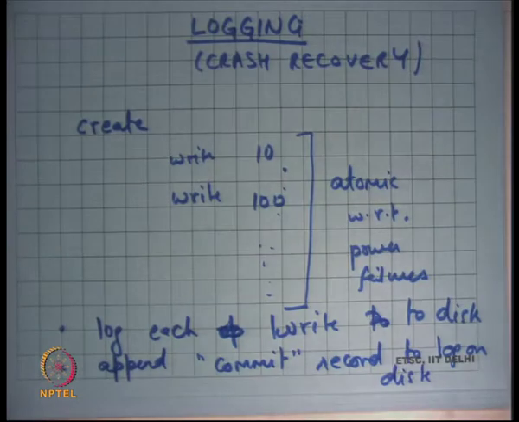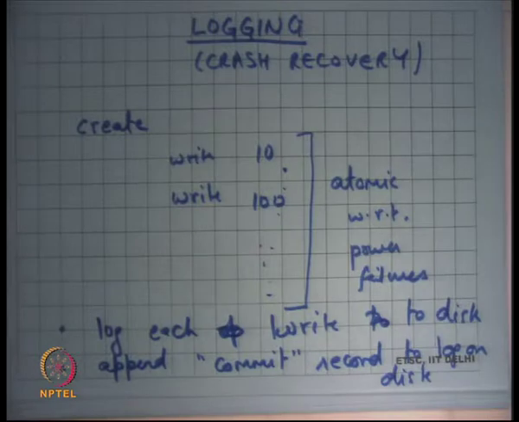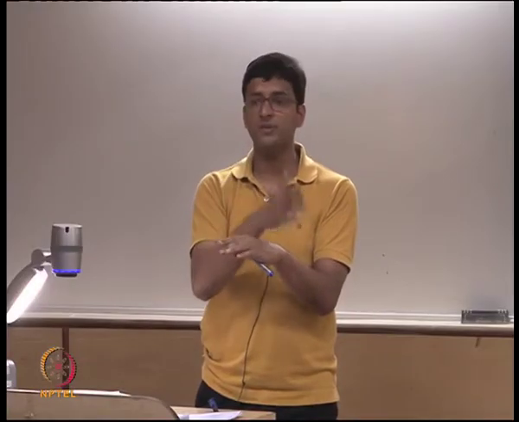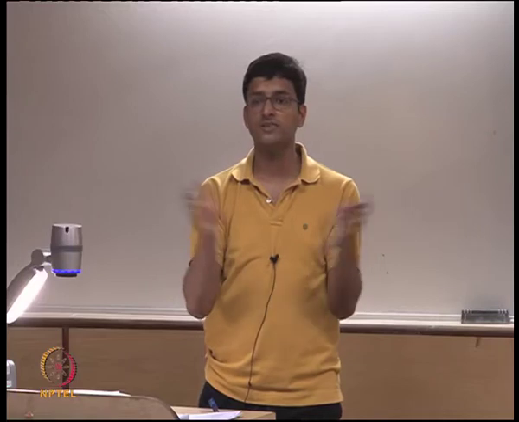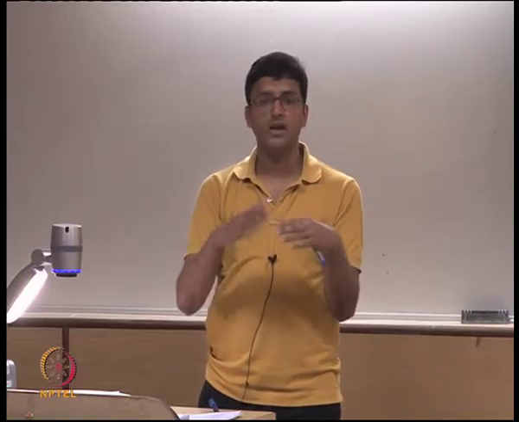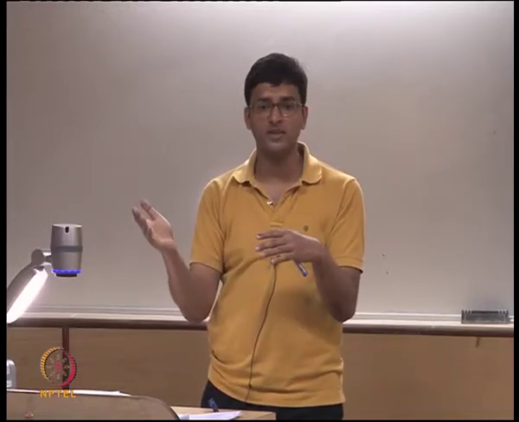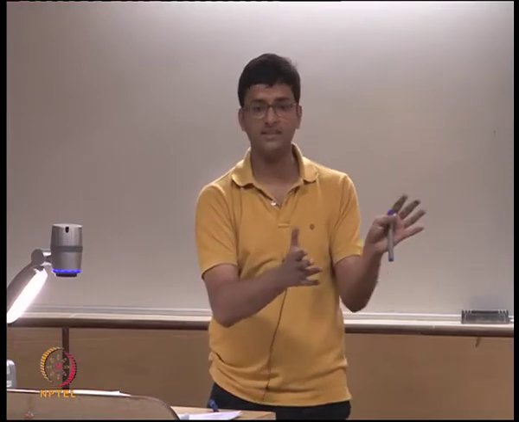So you first write that I want to write to all these blocks, and then you append a commit record to the log on disk, and your operation is complete only after the commit record has been written. If there is a power failure before the commit record has been written, it is as though none of these writes have happened. If there is a power failure after the commit record has been written, it is as though all these writes have happened.